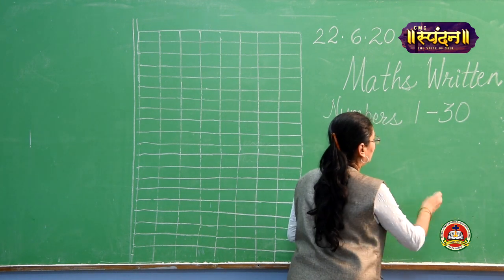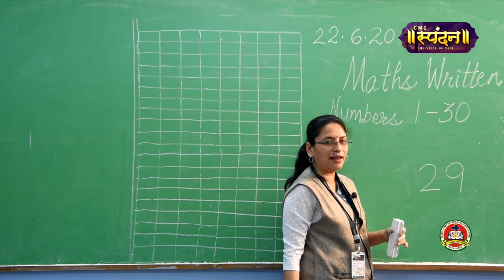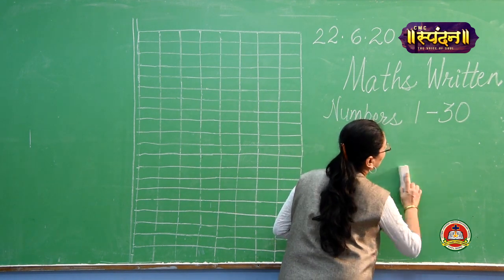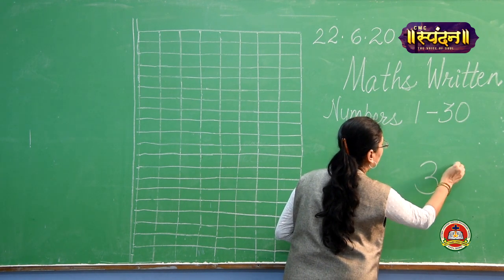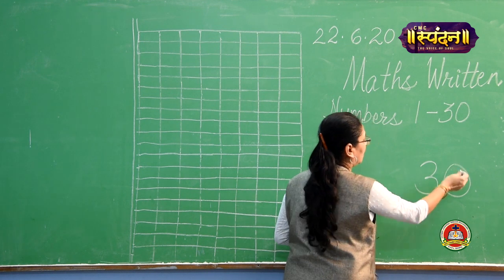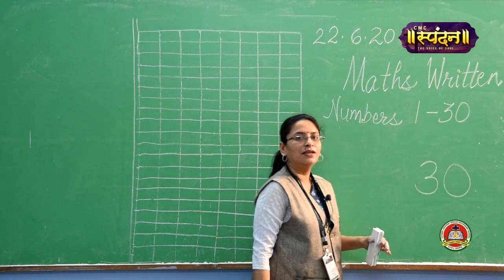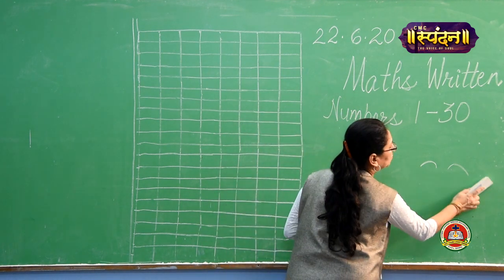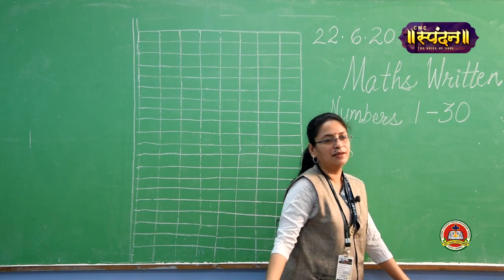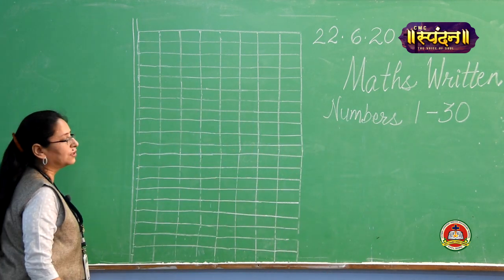Then 2, 9, 29. Repeat after me. Repeat a little louder. Then 3, 0, 30.